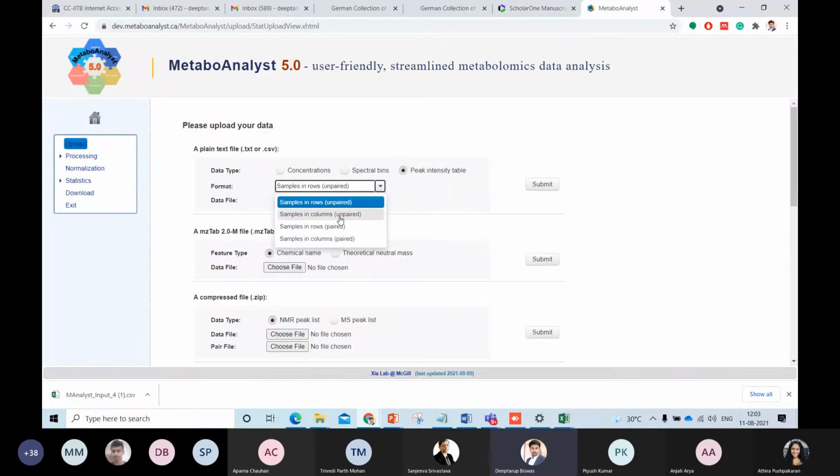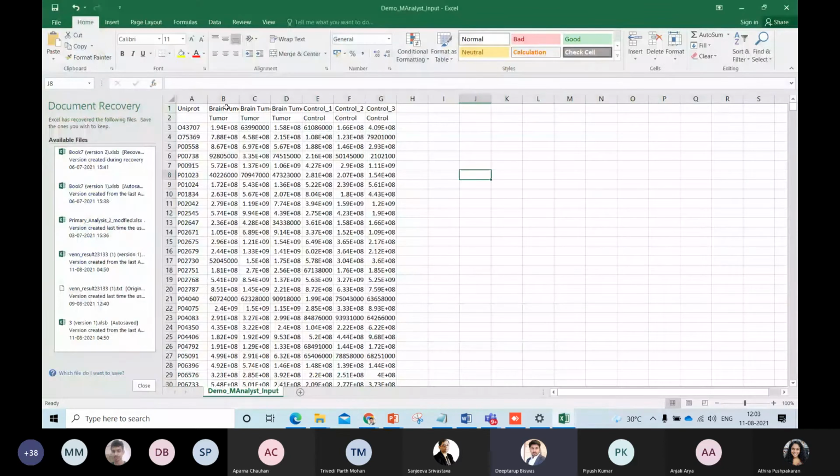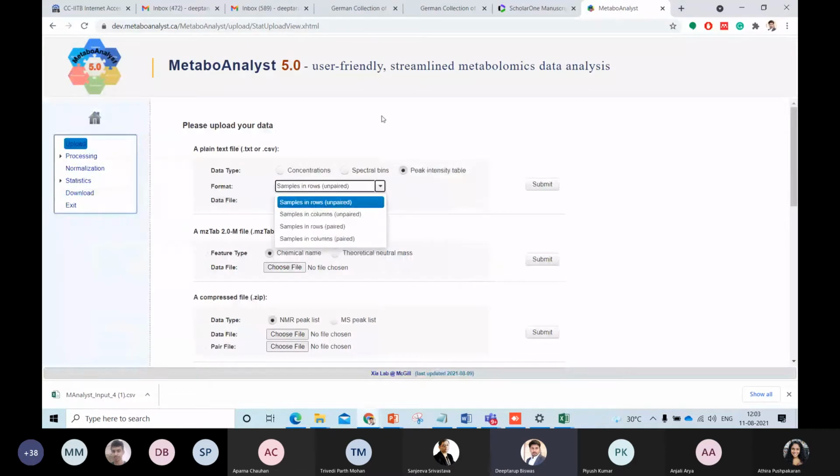So what is the meaning of this? Samples in column means that if you see this particular data, all the samples are present in the columns, right? And it is unpaired because the samples have been taken from different individuals. So these 6 samples are from 6 different individuals. It would have been samples in column, paired, when a particular individual has given 2 different samples.